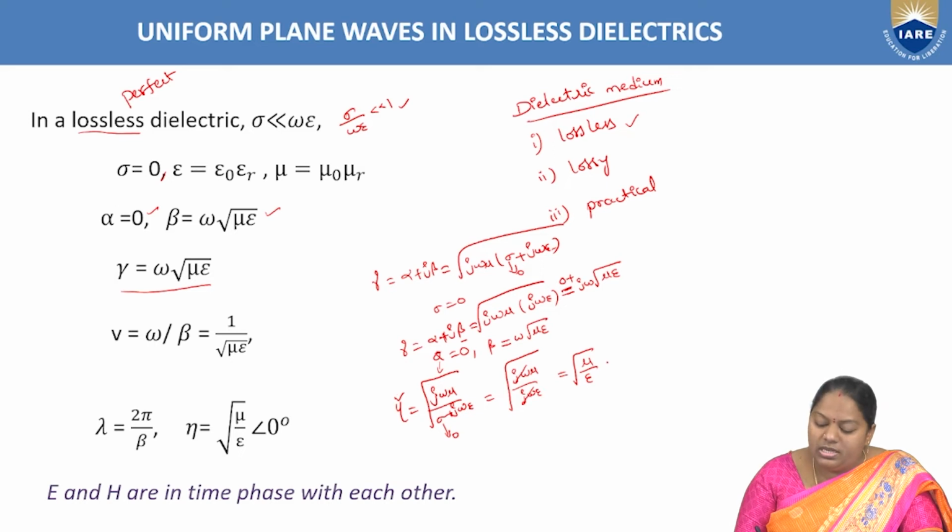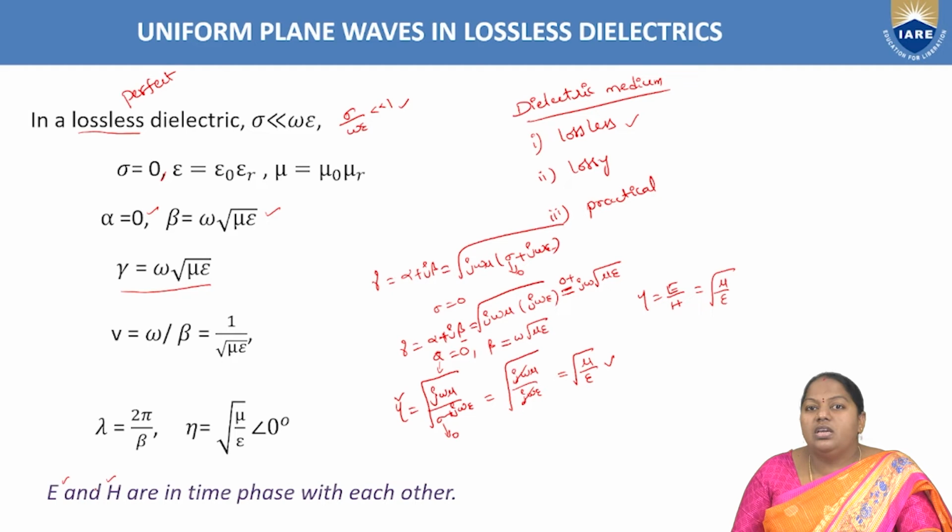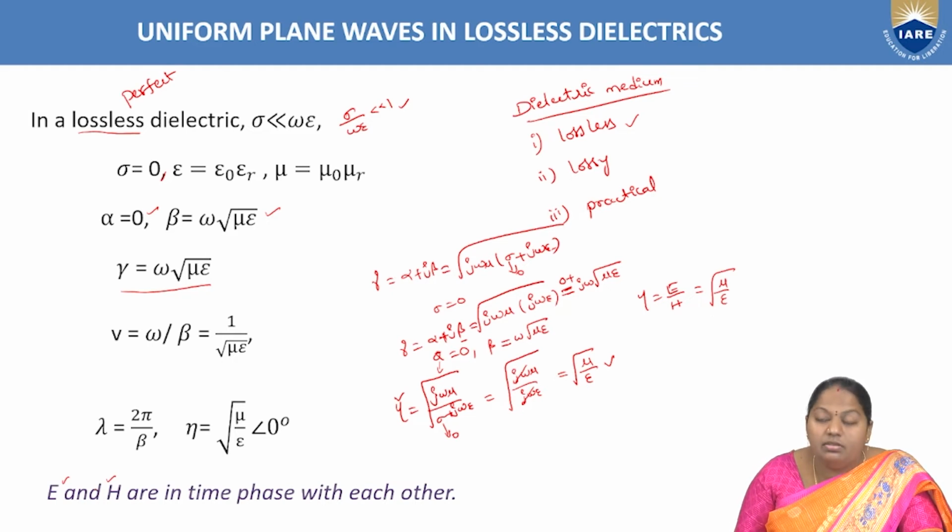Right? There is no imaginary part. So the intrinsic impedance of the lossless dielectric medium has only a real part. As we know, eta in general can be expressed as E by H, which is equal to root over mu by epsilon. Now from this statement, the electric field intensity E and the magnetic field intensity H are in time phase with each other. Why? Because there is no imaginary term.